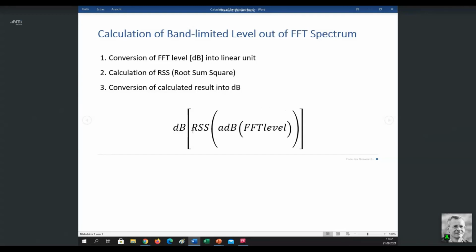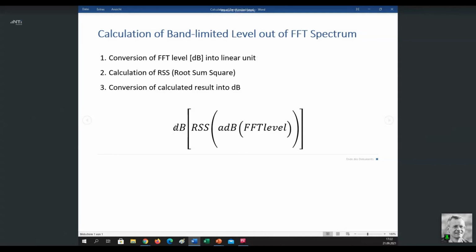And this is the formula that does it. We start here with the FFT level, our measurement result. AdB stands for anti-dB, so the conversion from dB into a linear unit. Now in these brackets, we have the linear result. We can calculate the RSS, the root sum square of this result. And the last step is we convert it back into dB.